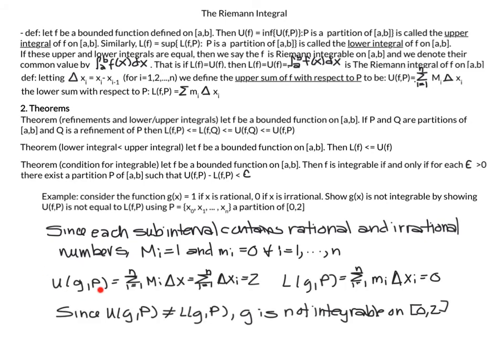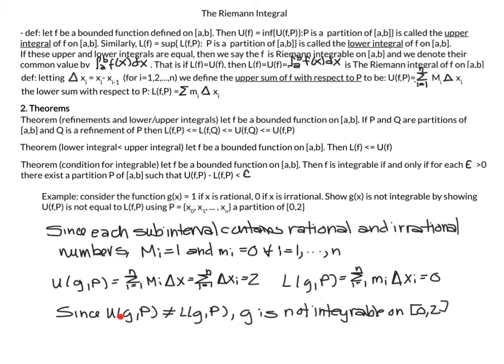This says that the upper sum of g with respect to P is equal to the sum of capital Mi, every capital Mi is equal to 1, times the length of the interval. And when we sum up all these intervals, we are going to get 2. So it's just 1 times the length of all the intervals, which gives us 2. The lower sum is going to be equal to the sum of the lowercase mi, which is 0 times the length of the interval, which of course is still 0.